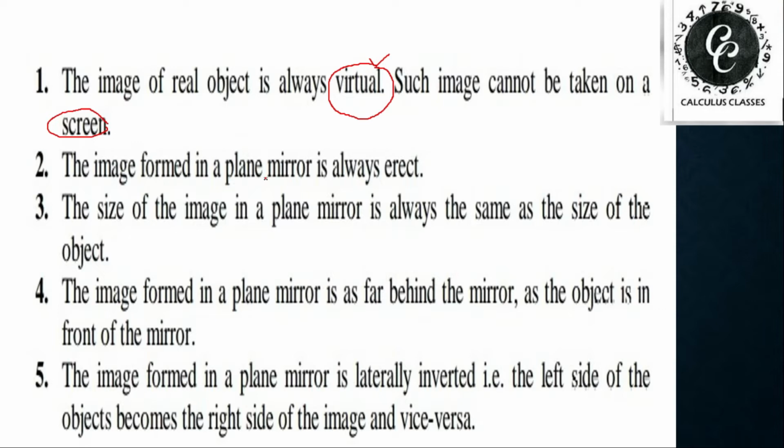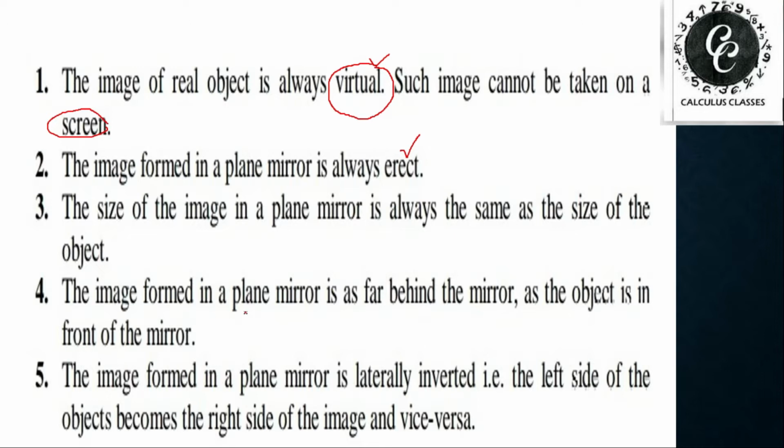The image formed by a plane mirror is always erect. That means the image will be erect as we keep the object in the same manner. The size of the image in a plane mirror is always the same as the size of the object. That means there will not be any variation in the height of the object and the height of the image.